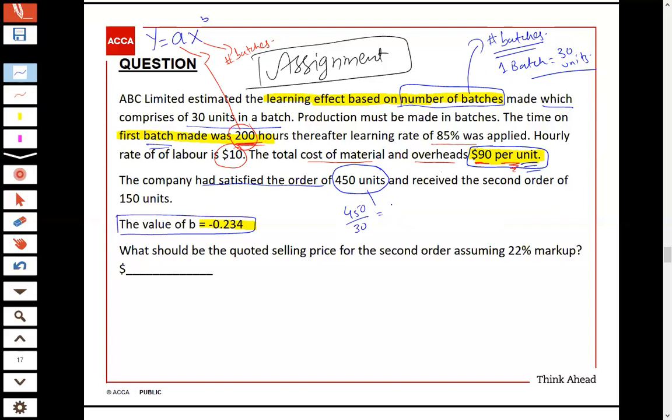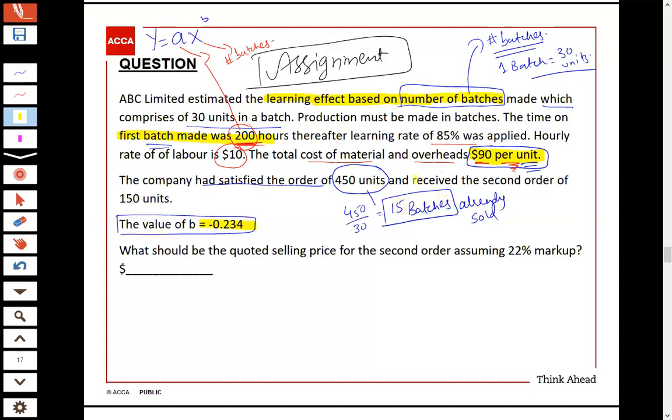The answer would be 15. Now what is 15? These are number of batches, which means that the company had already sold 15 batches, or you can say 450 units, but we should measure here in terms of batches made.